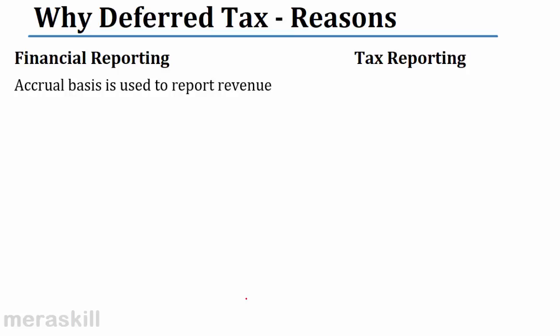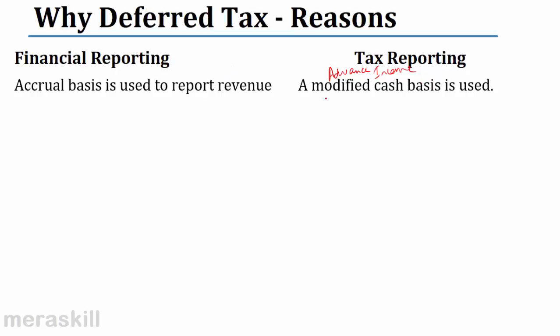Let us look at some of the reasons. In financial reporting, we use accrual basis to report revenue, but for tax reporting, they use a modified cash basis. For example, if we get income in advance for a project to be completed next year, then the income tax authorities will take it as income in the current year, therefore profit will go up and therefore taxes will go up.